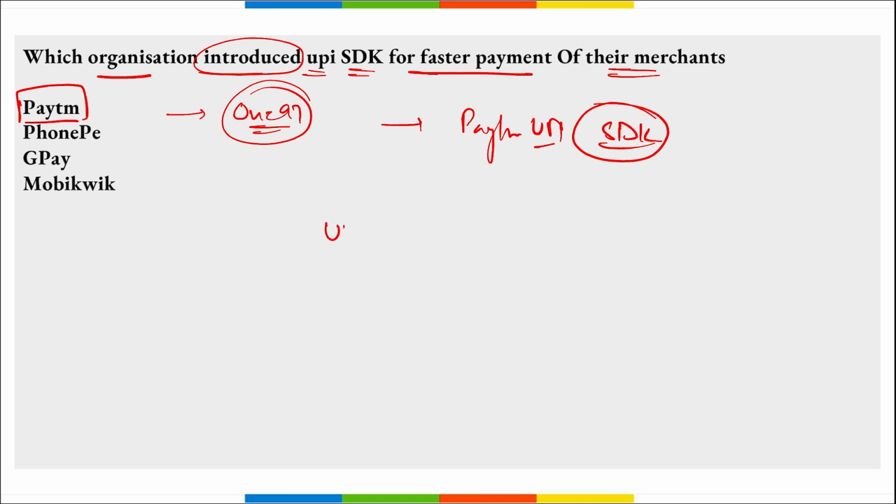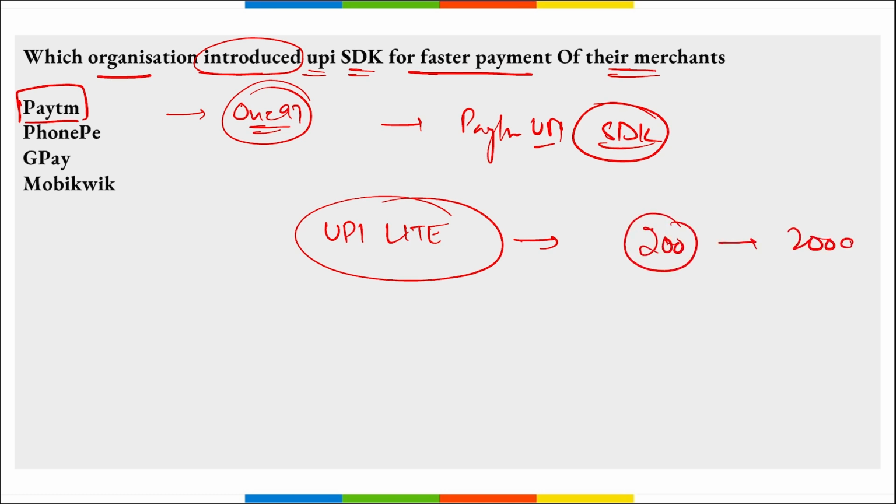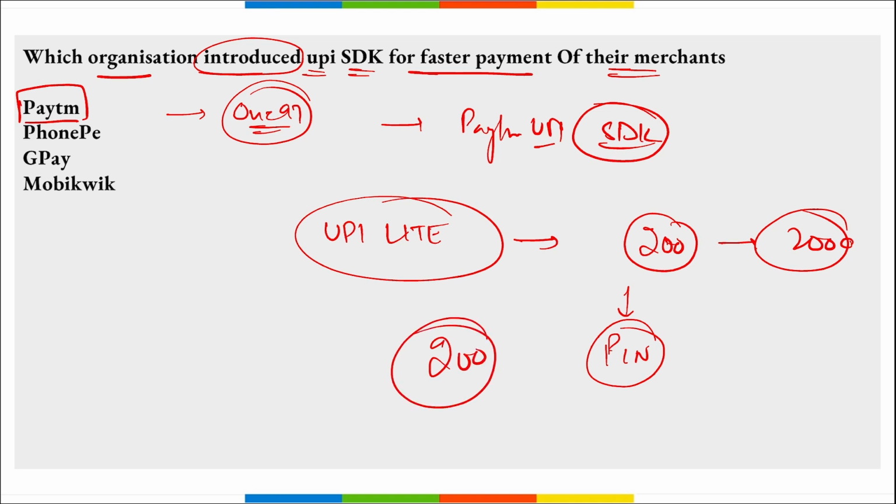Earlier to this, UPI Lite was also launched by Paytm that will allow the payment of up to rupees 200 and a maximum transaction of 200 rupees in a day. Here you don't have to enter any PIN while making the transaction of up to 200 rupees.